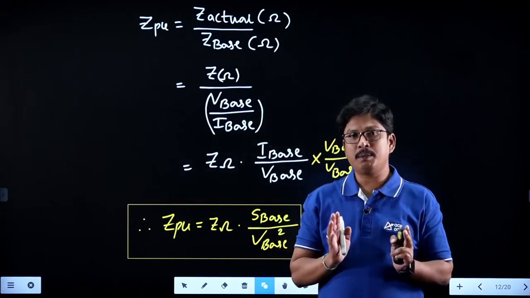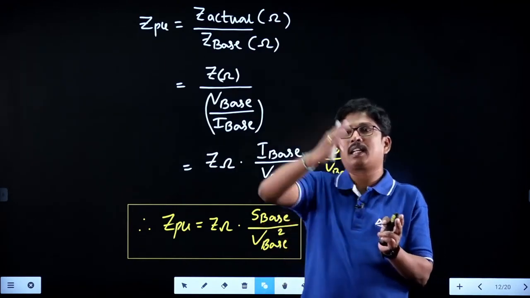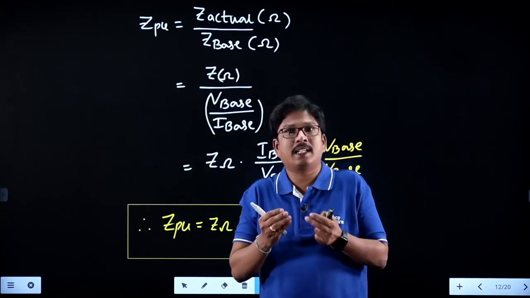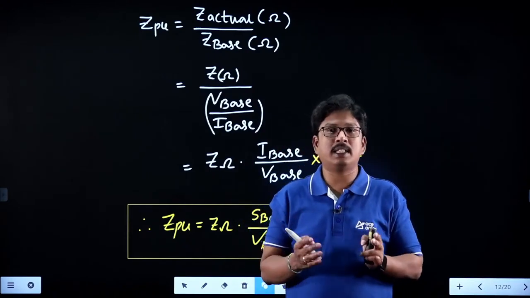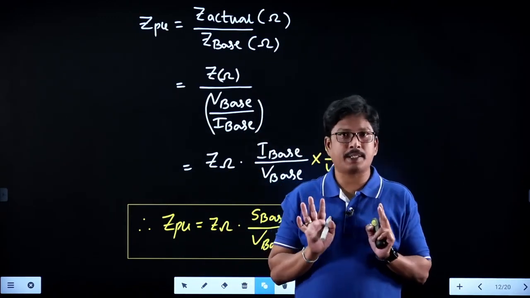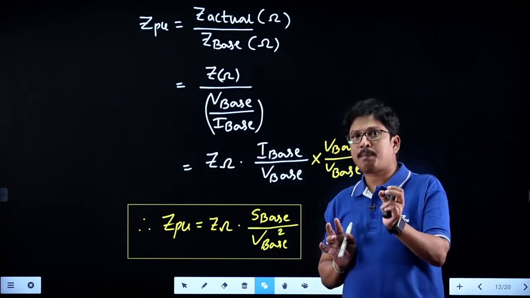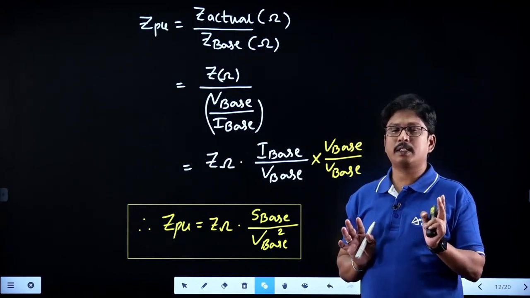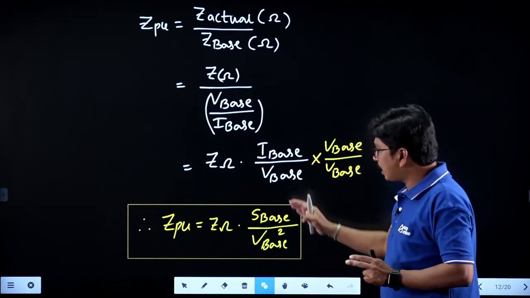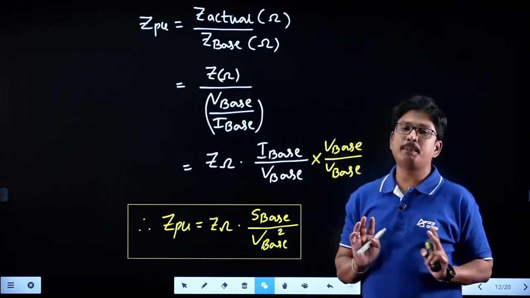Now tell me, if you are getting only 50 marks, and if they have calculated that on a base of 200, not on a base of 100 now, when the base is changed, 50 divided by 200, how much will it be? 0.25, that is 25%. That means whenever the base quantities are changing, the per unit quantity is also changing. Therefore, sometimes in some of the questions they will change the base quantities, and they will ask what is the new per unit value based on the new base quantities.